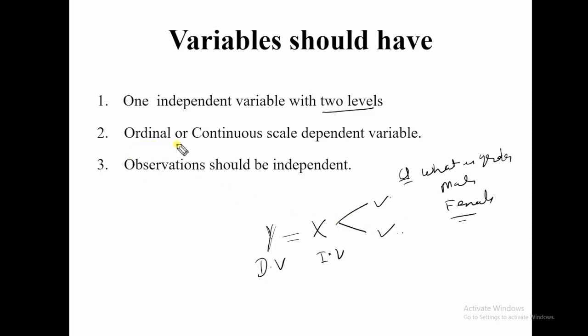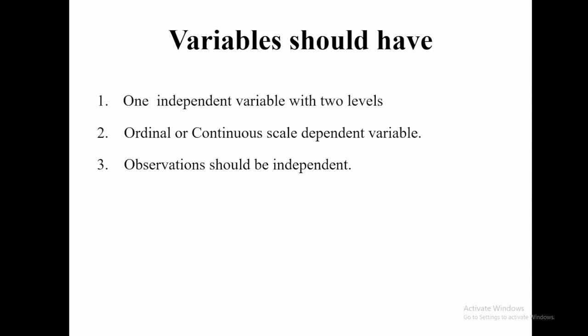The dependent variable should be on an ordinal or continuous scale. It should be either ordinal data or continuous. And the observations should be independent. This test is useful when we compare two groups, whether they are significantly different or not.